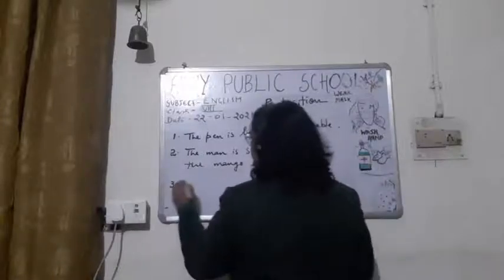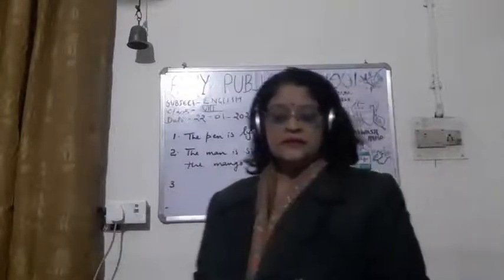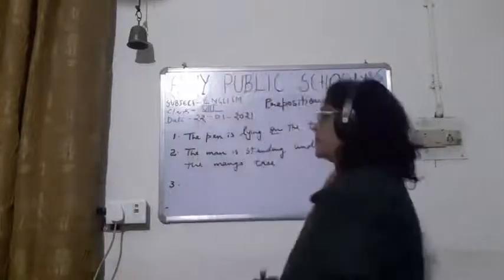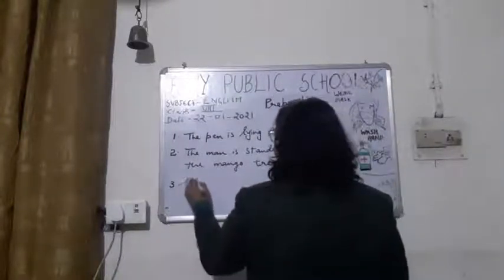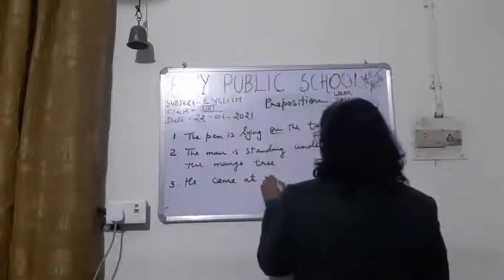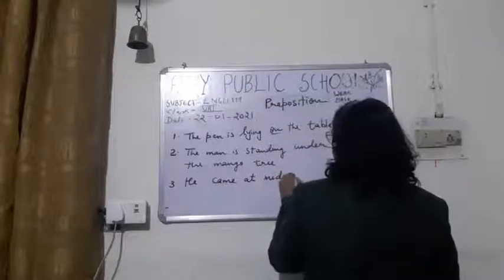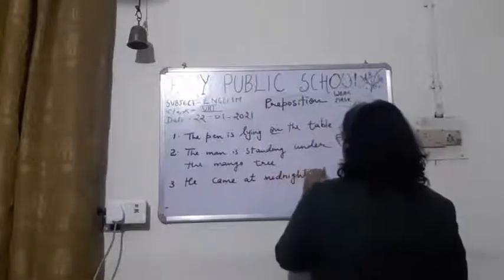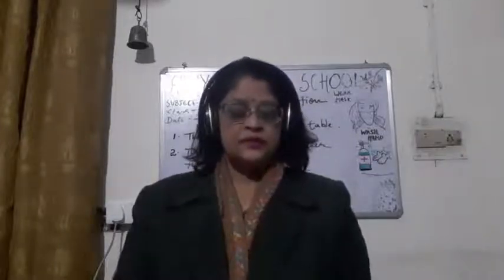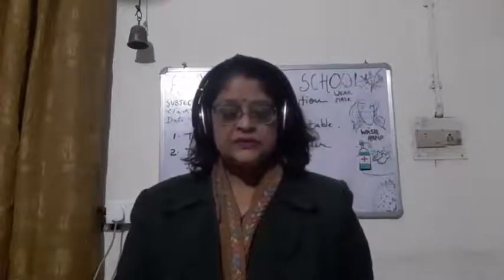And the third one is: he came at midnight. He came at midnight. So the word preposition means placing before.